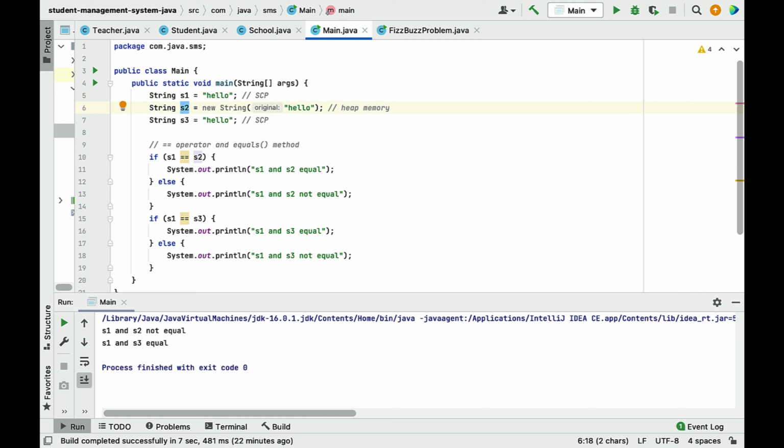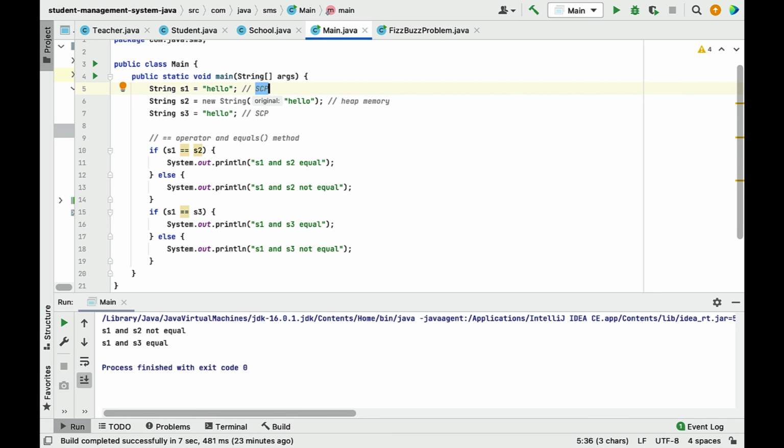In this case, s1 == s2, both are pointing to different locations, because s1 is created using a string literal, which is there in the string constant pool. s2 is created using the new keyword and it is there in heap memory. So both are in different locations. That's why you can see the output is "s1 and s2 not equal". Let me run the program.